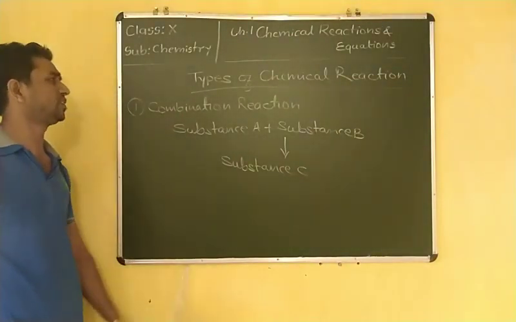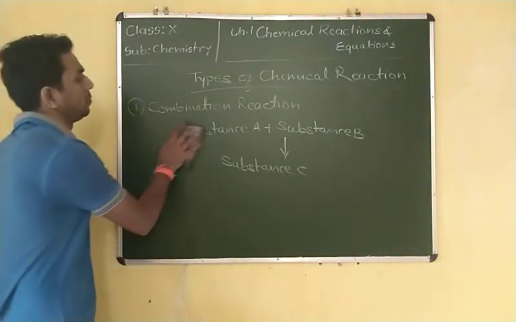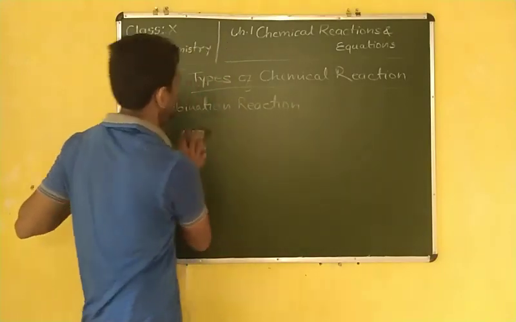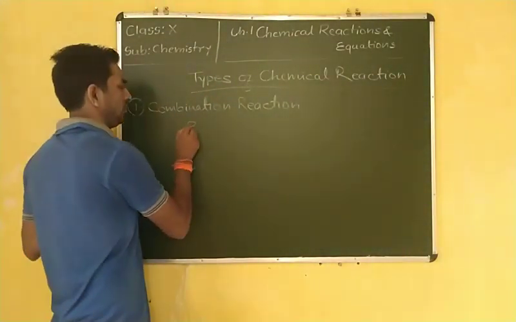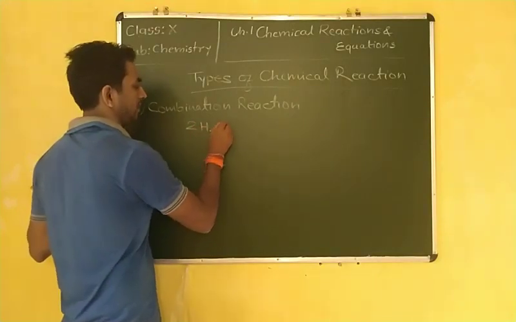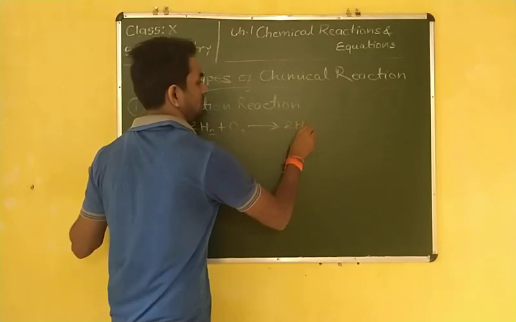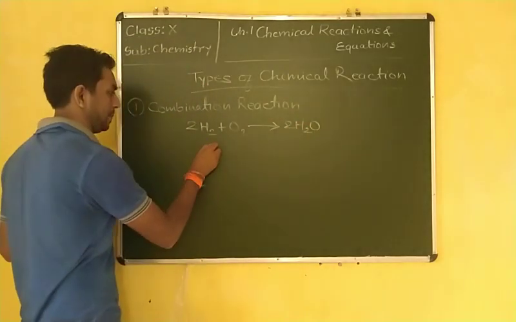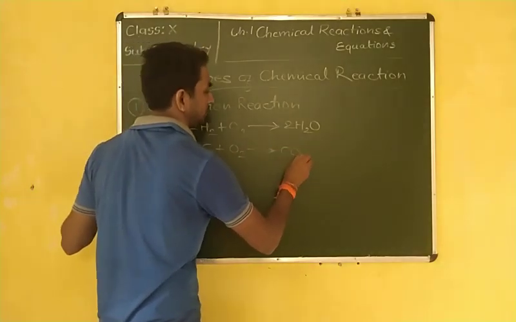such a type of reaction is known as a combination reaction. Let me take examples of combination reaction. First, H2 when combined with oxygen forms water, 2H2O. C plus O2 is equal to CO2.